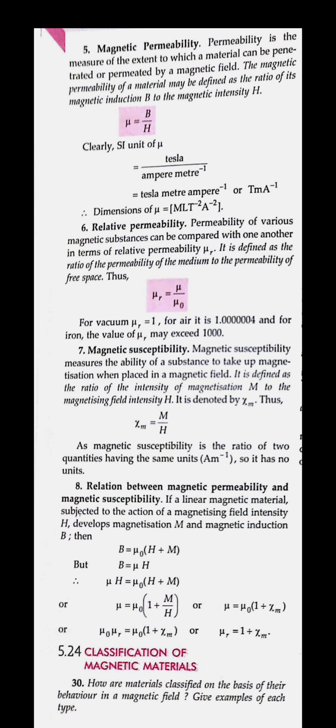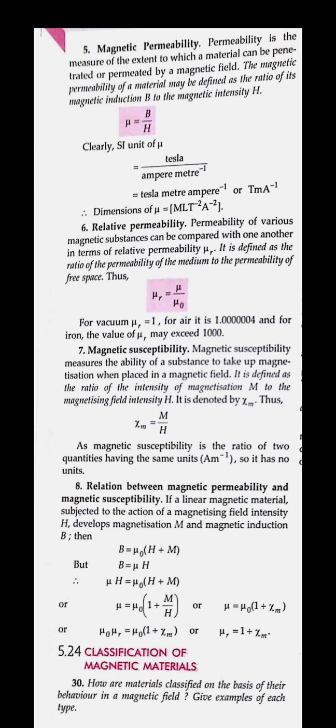we get mu equals mu naught into 1 plus M by H. Since M by H is chi M, the susceptibility, we can write mu equals mu naught into 1 plus chi M. And relative permeability is mu upon mu naught, so mu R will be equal to 1 plus chi M. So that is the relation between the relative permeability and the magnetic susceptibility.